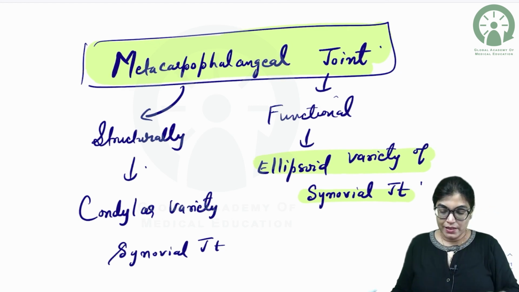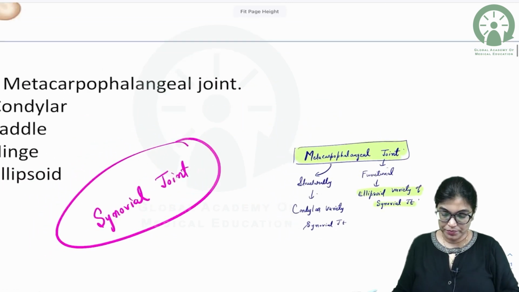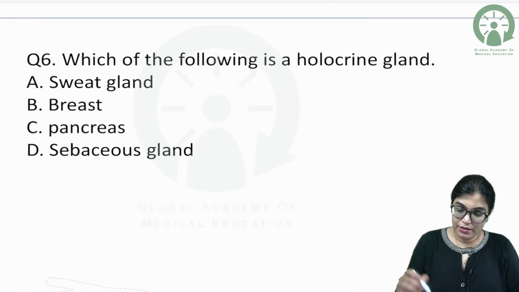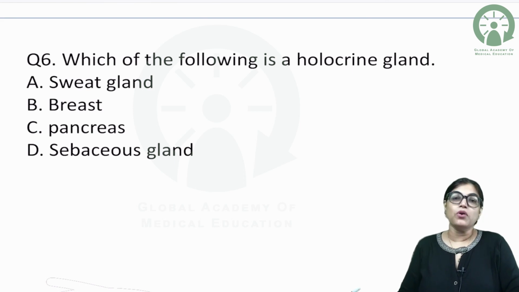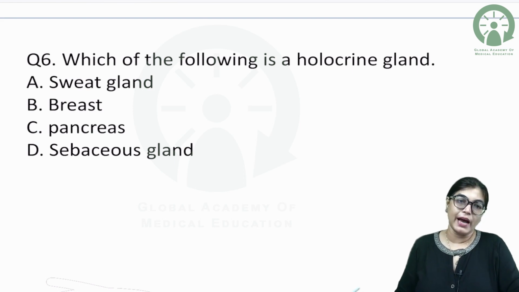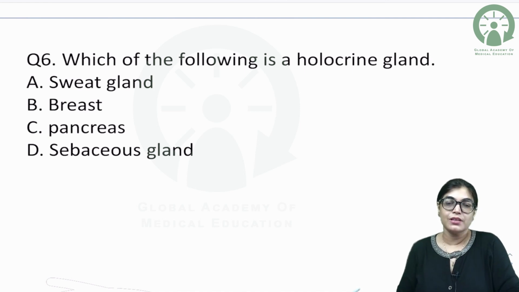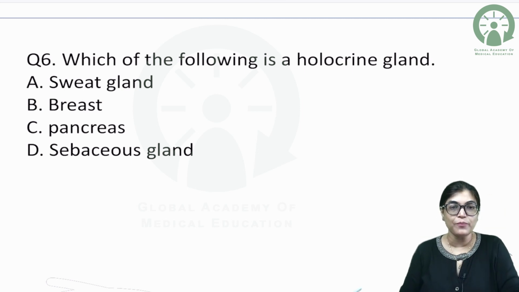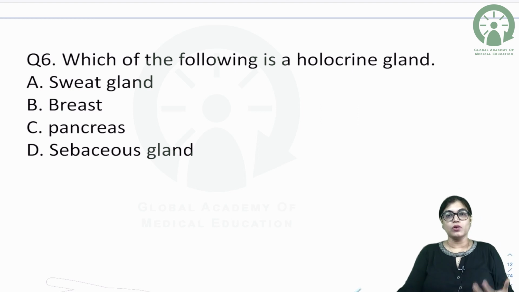Okay, my dear aspirants, let's move on to the next MCQ. Now, which of the following is a holocrine gland? The options provided are sweat gland, breast, pancreas, sebaceous gland. 4 options are there and we have to choose the right answer. Which of the following is a holocrine gland?